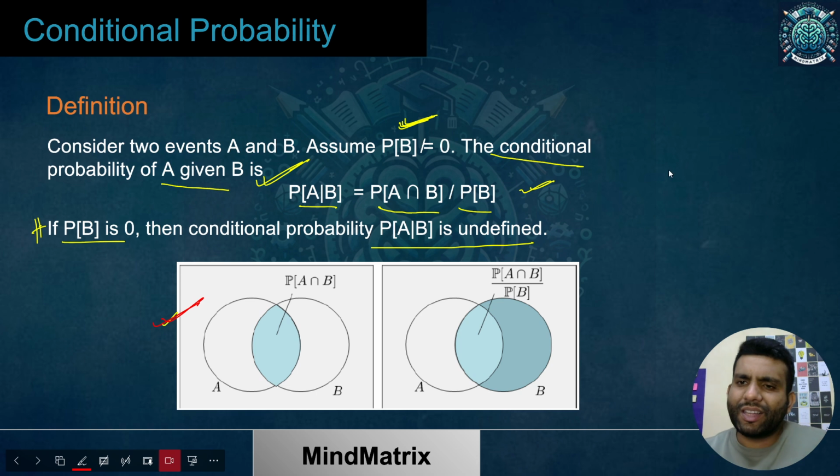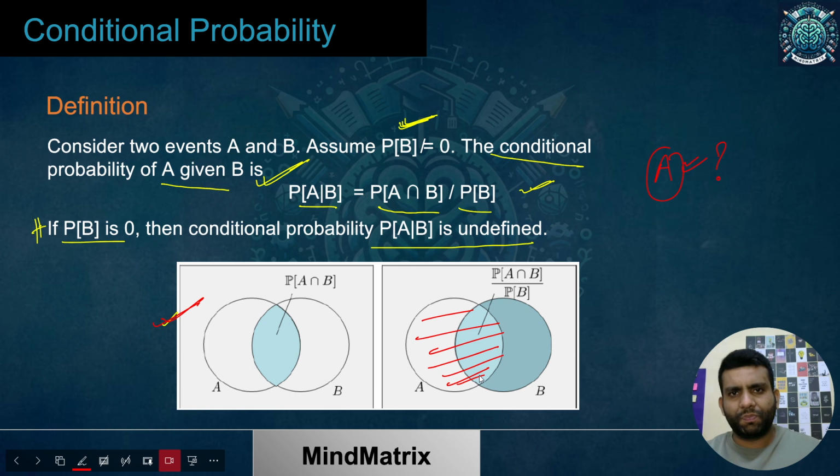Okay, so there is a question: why are we not considering A completely? Why am I not talking about this complete portion? Why am I not considering this? Let's talk about that. If we go by some intuition, we know the B event has already occurred. Because B has occurred, what are the chances of my A event taking place?